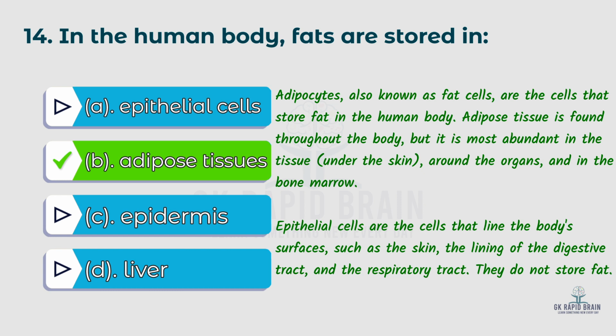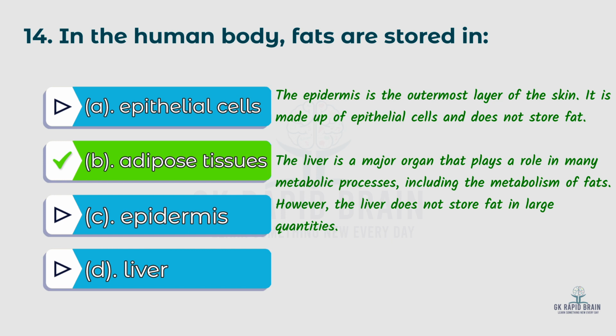Epithelial cells are the cells that line the body's surface, such as the skin, the lining of the digestive tract and the respiratory tract. They do not store fat. The epidermis is the outermost layer of the skin. It is made up of epithelial cells and does not store fat. The liver is a major organ that plays a role in many metabolic processes, including the metabolism of fats. However, the liver does not store fat in large quantities.